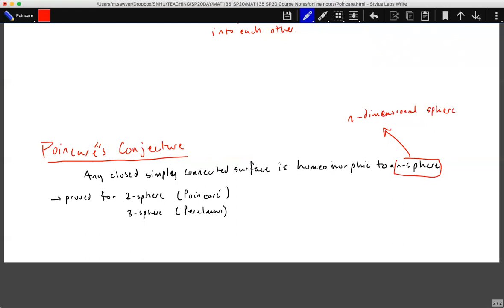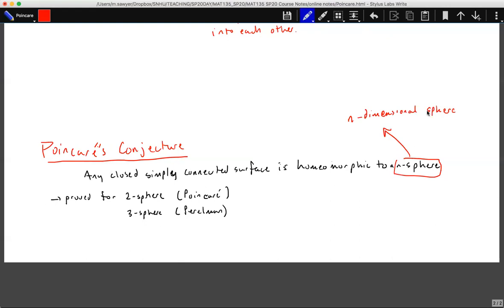And the idea is that conceptually, closed means that it's bounded, right? It doesn't go off to infinity anywhere. Simply connected means there's no glued spots, there's no cut spots, there's no kind of crazy intersections. And I can get from one point to another in a straight line.